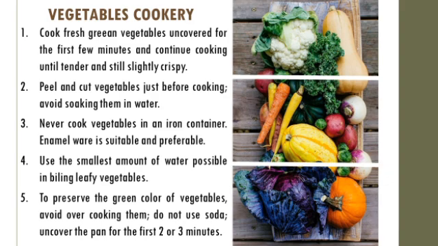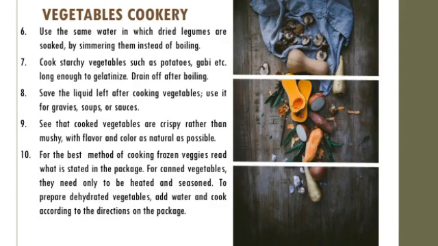5. In connection to the 4th one, to preserve the green color of vegetables, avoid overcooking them. Do not use soda. Uncover the pan for the first 2 or 3 minutes. The reason why you should avoid adding baking soda when boiling any type of vegetable is that it has various unwelcome effects such as softening the vegetable, altering the vegetable's flavor, destroying the thiamine content, and hastening the loss of vitamin C. 6. Use the same water in which dried legumes are soaked by simmering them instead of boiling them.